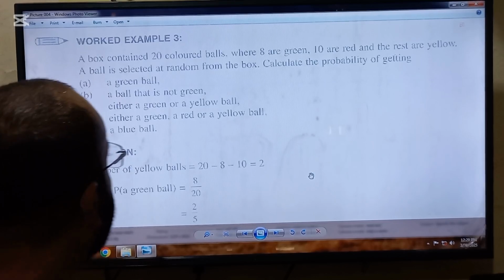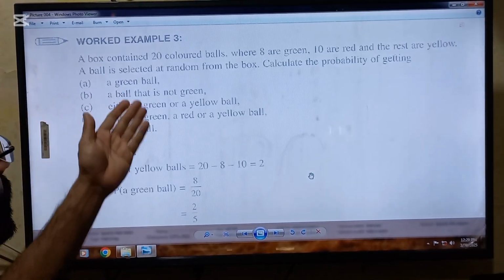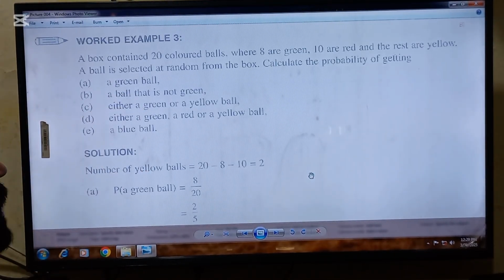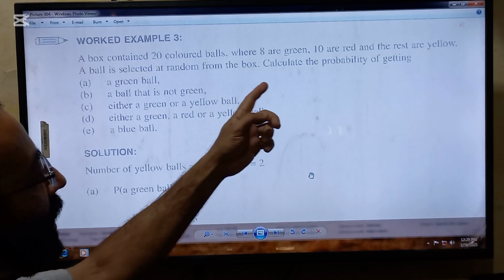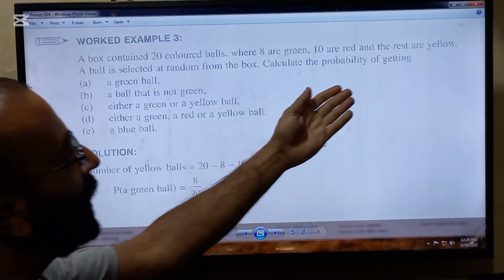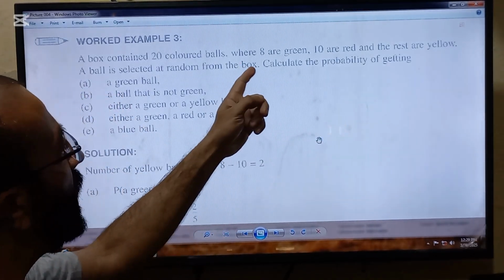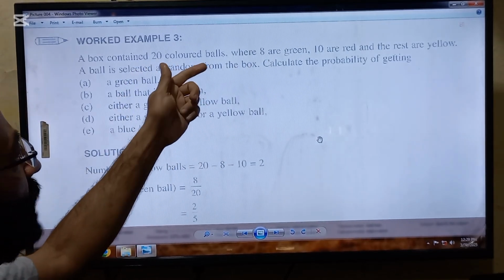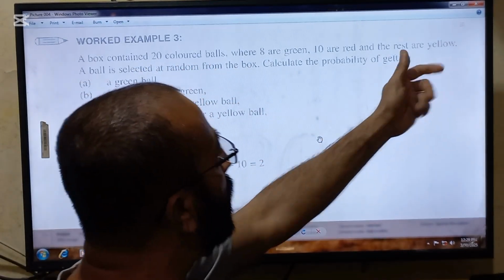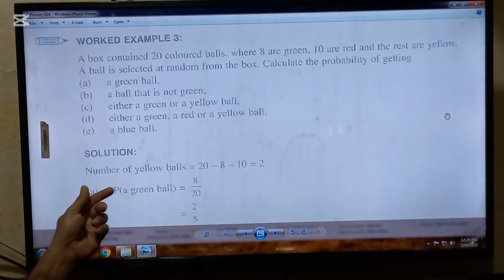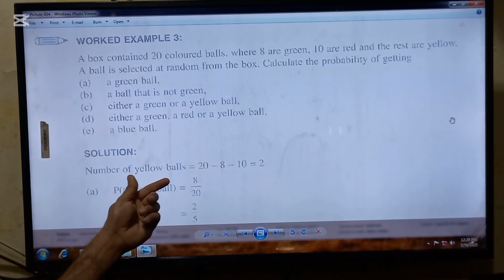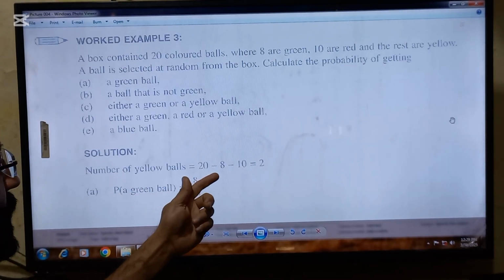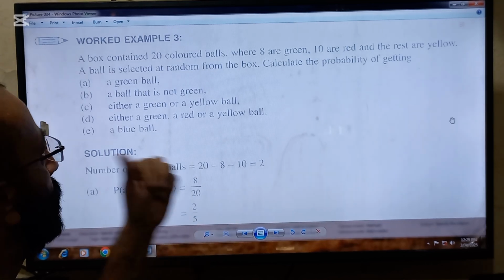Here is another example. A box contains 20 colored balls where 8 are green and 10 are red, and the rest are yellow. It means 8 green, 10 red, and if there are 20 colored balls, so it means yellow balls will be 2. So first we have solved the yellow balls, that is 20 minus 8 minus 10 will be equal to 2.